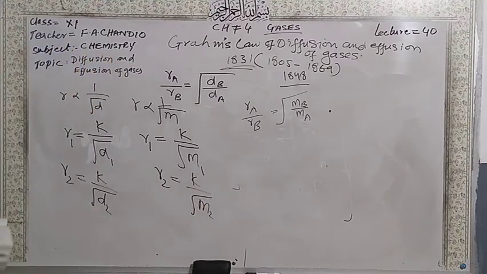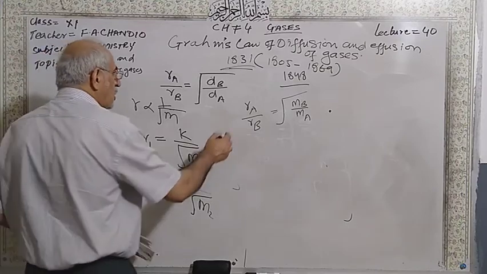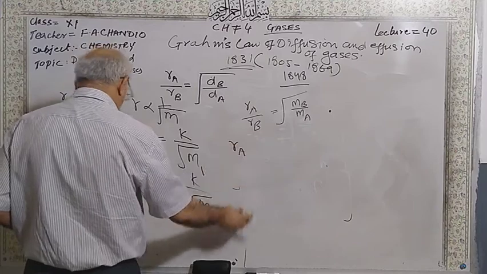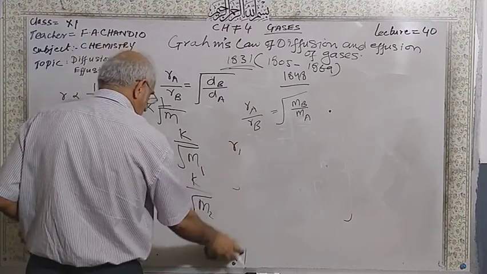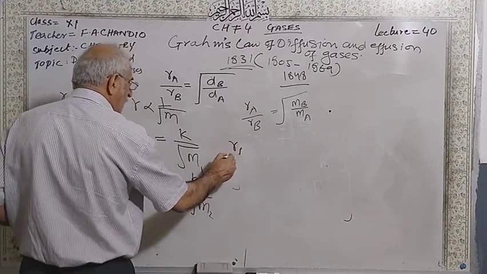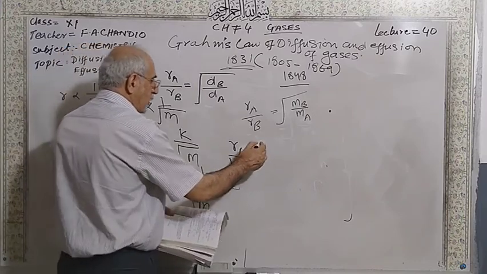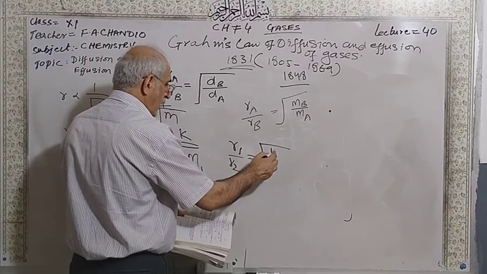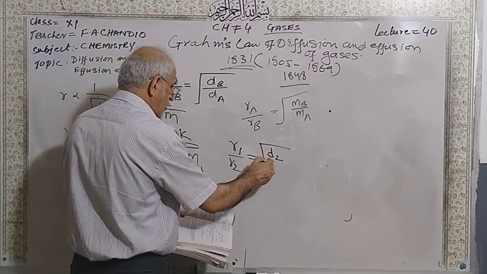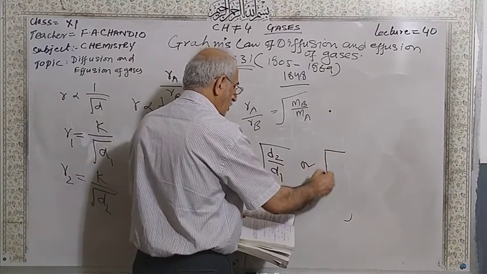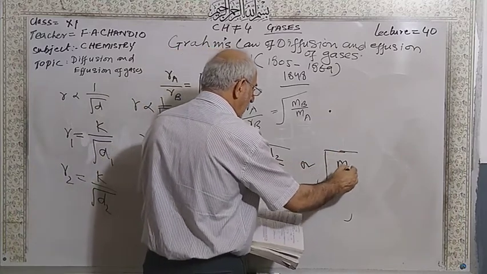If you divide these two, you will get this result: the rate of diffusion of gas 1 divided by the rate of diffusion of gas 2 is equal to the square root of the density of gas 2 divided by the density of gas 1, or the square root of the molecular mass of gas 2 divided by the molecular mass of gas 1. This is called Graham's law of diffusion or effusion. The rate is directly proportional to 1 over the square root of the density, or 1 over the square root of the molecular mass of the gas.